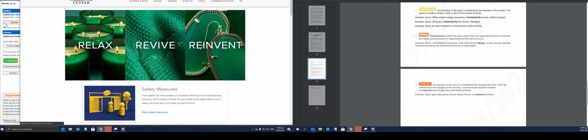Oakbrook Center Security. Oakbrook Center. It pulled up the same result, so I would say this is the same business. It's contained by, okay. But anyways, I'm halfway through the training. I'm not sure how many more training hit apps will be available during this training, but we can move on to the qualification round.